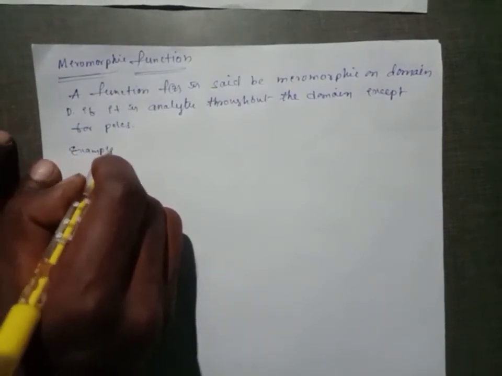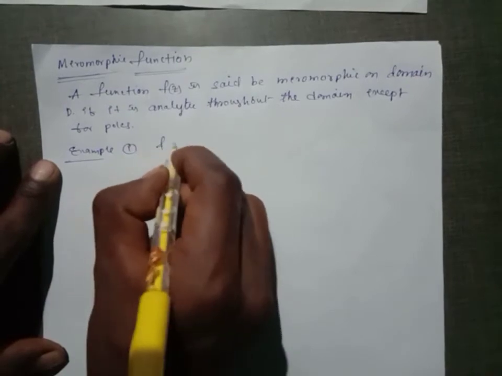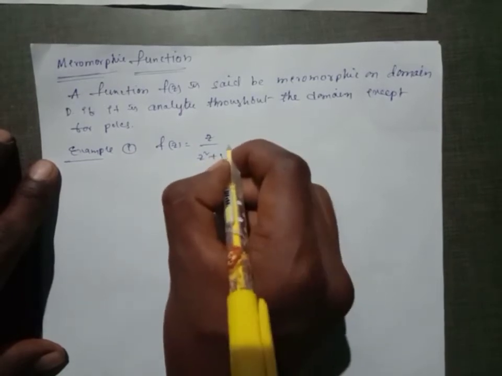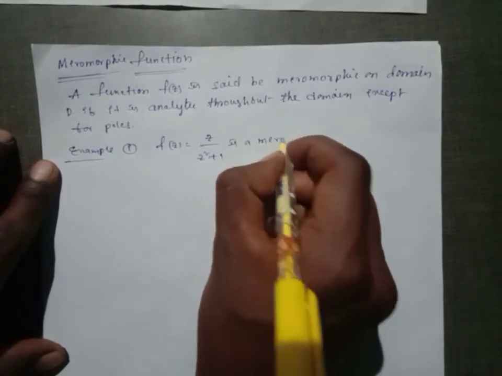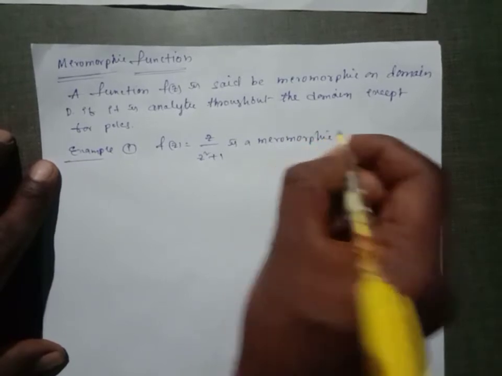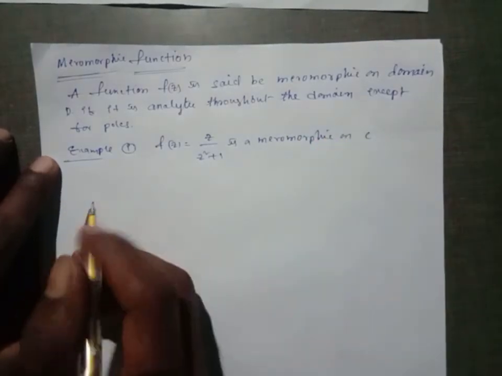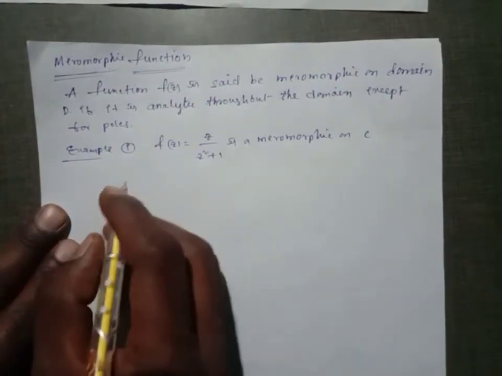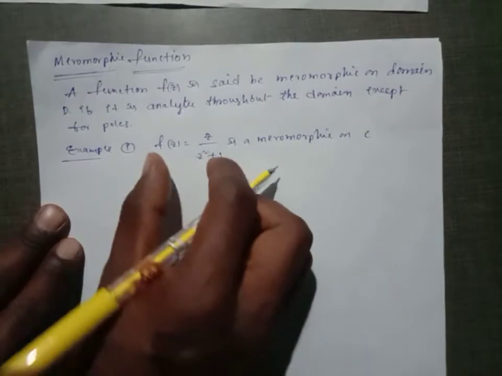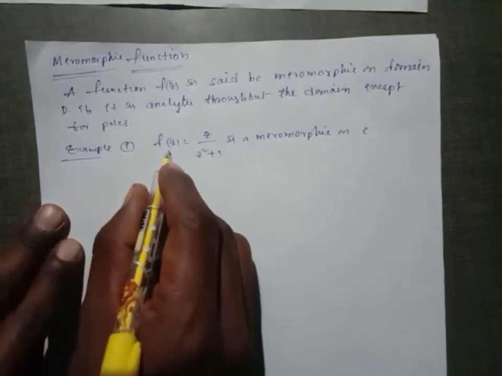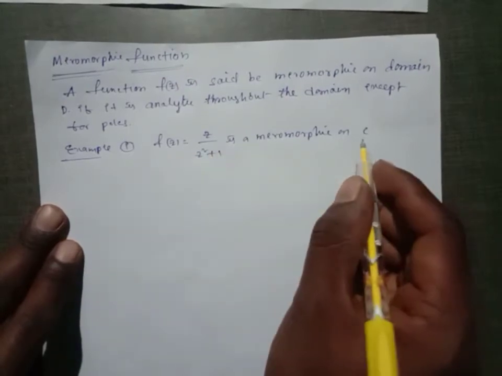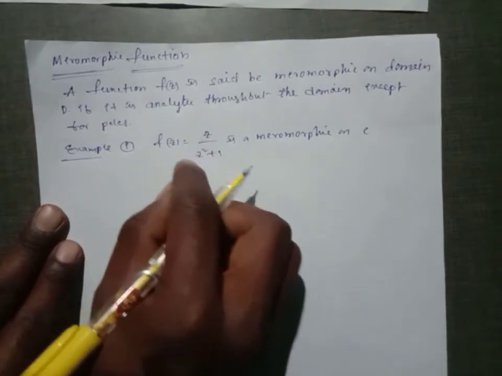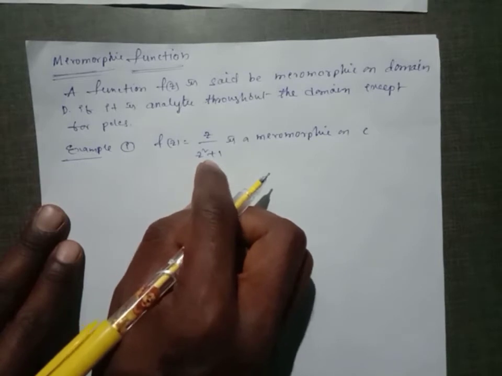Example 1. f of z equal to z by z square plus 1 is meromorphic on C. The poles of f of z. f of z is analytic everywhere on C except for poles. To find out the poles for f of z, equate the denominator equal to 0.